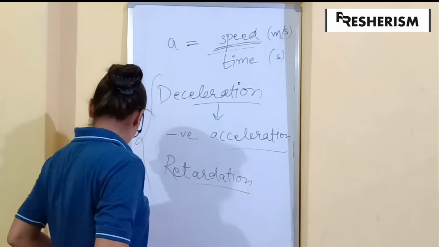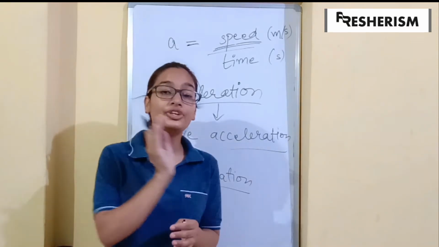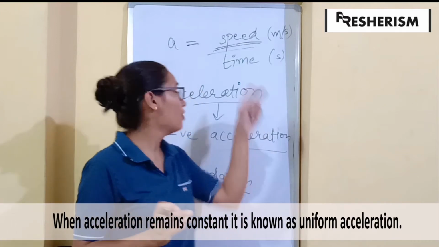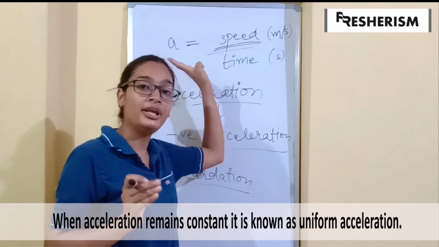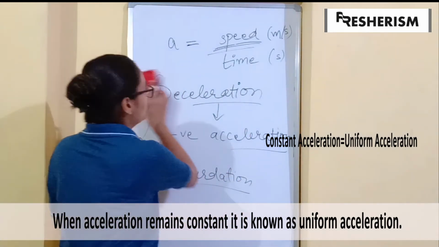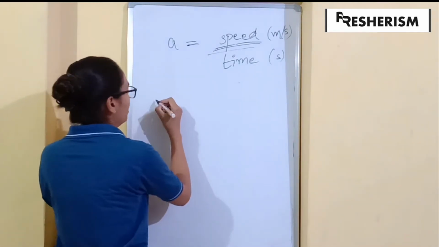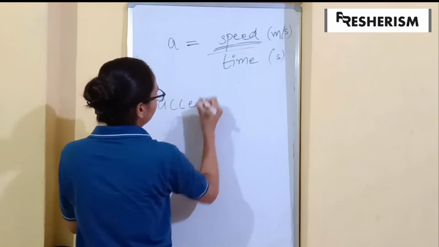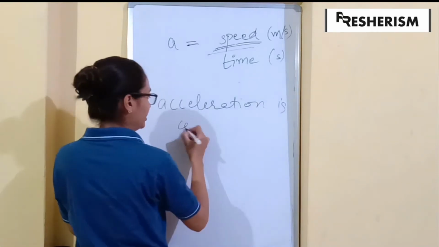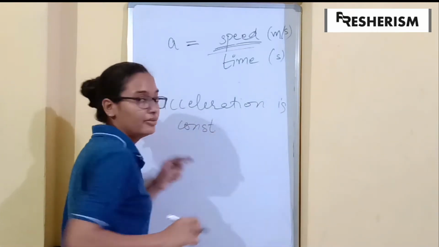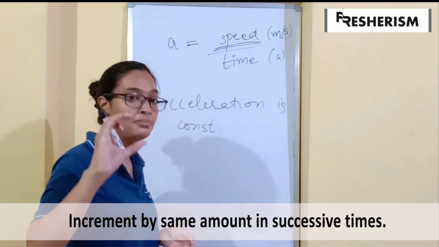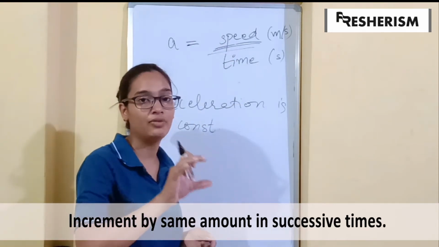Okay. Now what is uniform acceleration and uniform deceleration? When the acceleration of a body is constant, it is known as uniform acceleration. What do we mean by acceleration is constant? This means that the same speed is increasing in the same interval of time.